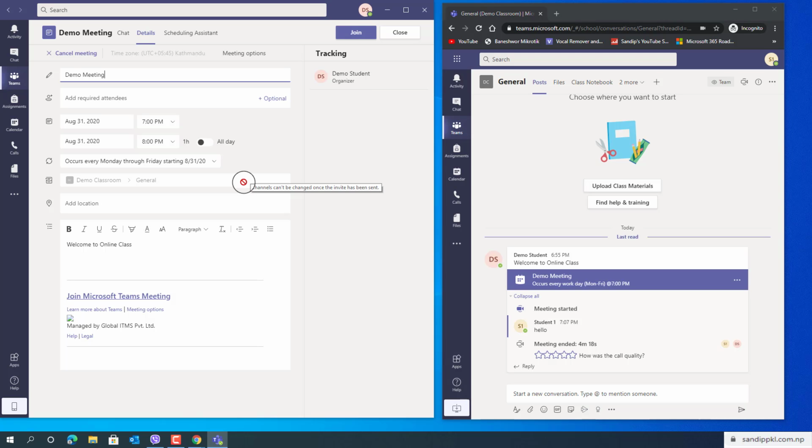This way we can manage a Microsoft Teams meeting as well as other setup for first time use.